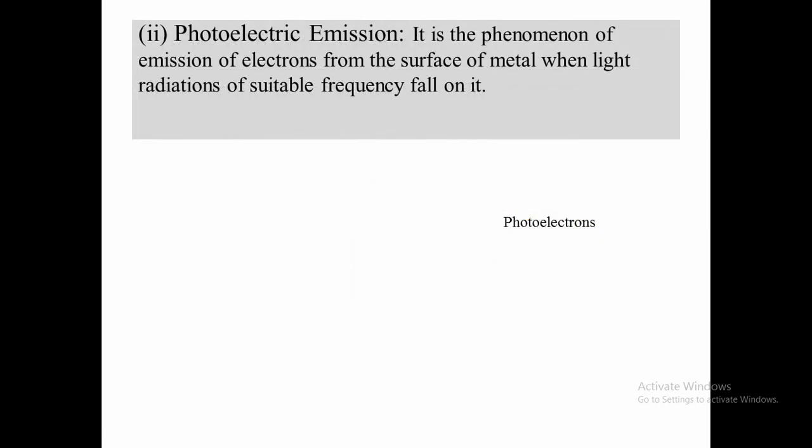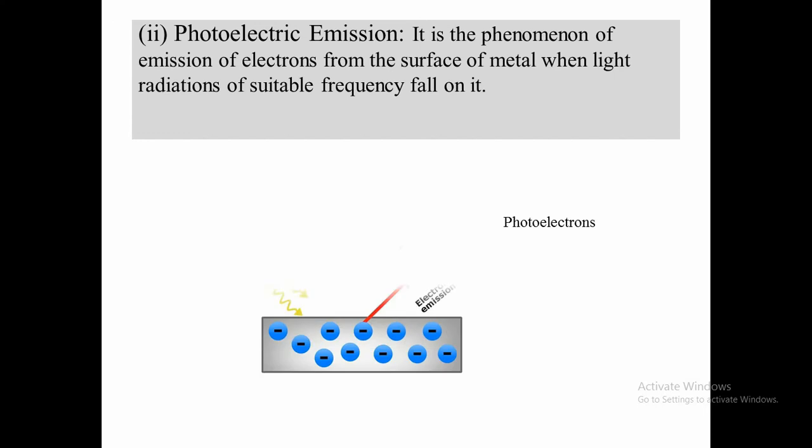Photoelectric emission. It is the phenomenon of emission of electrons from the surface of a metal when light radiation of suitable frequency falls on it. As we have seen in the definition, we require a suitable frequency of light. Look at the diagram. It is a metal which consists of many free electrons.